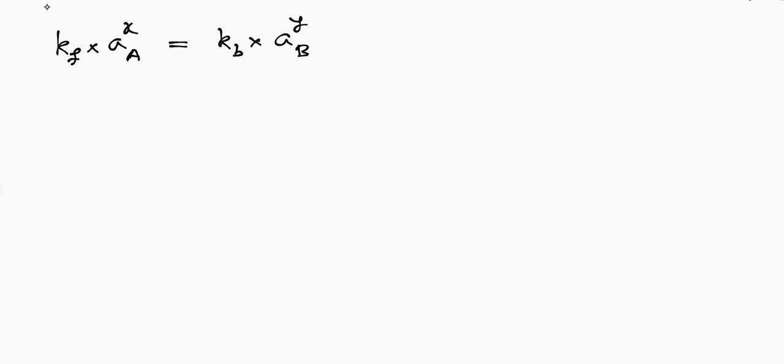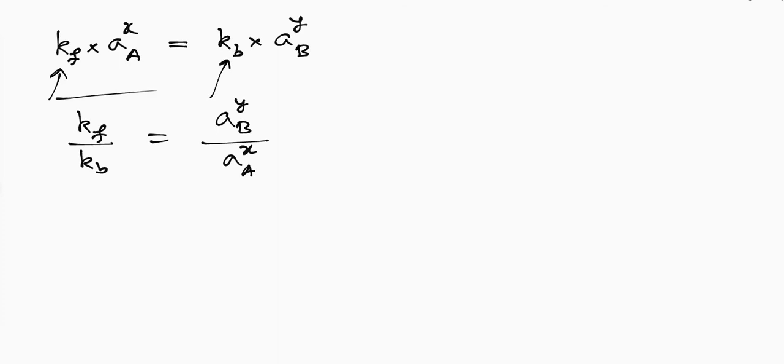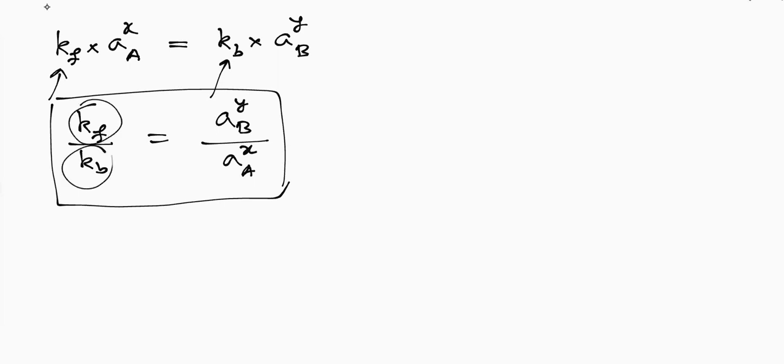I'll bring the rate constants, they are all called constants, to one side. So I'll bring Kb to the left-hand side: Kf by Kb equals activity of compound B, that is the product, power y, divided by activity of compound A power x. So you get an expression like this. Kf is a constant, Kb is another constant.